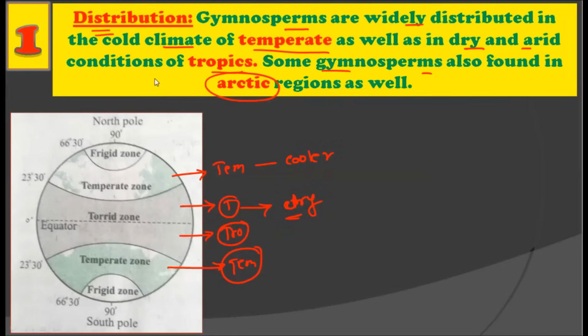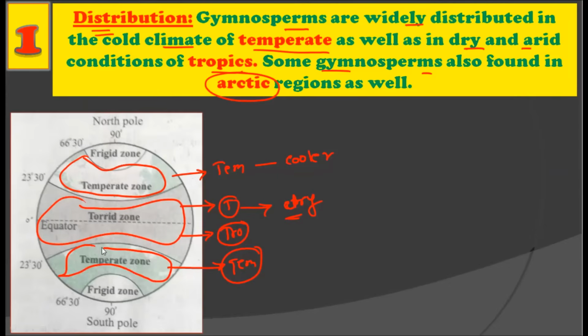Now, gymnosperms are found in a temperate region as well as the tropical region, all right? Not only are gymnosperms found in the temperate region, but also the tropic region. And above this, some gymnosperms are also found in an Arctic area. That means literally gymnosperms are found all over the world, all right? So the gymnosperms are distributed from temperate to tropics, and some gymnosperms are also found in the Arctic areas.